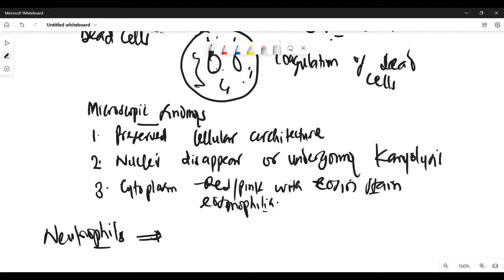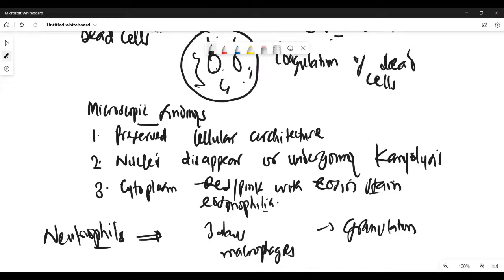And by day 3, macrophages are going to come in, and the macrophages are going to remove those dead tissue. It's going to remove all those debris, clear them out, and then granulation tissue can start coming in, which is a process of repair. And I hope this explained coagulative necrosis to us.